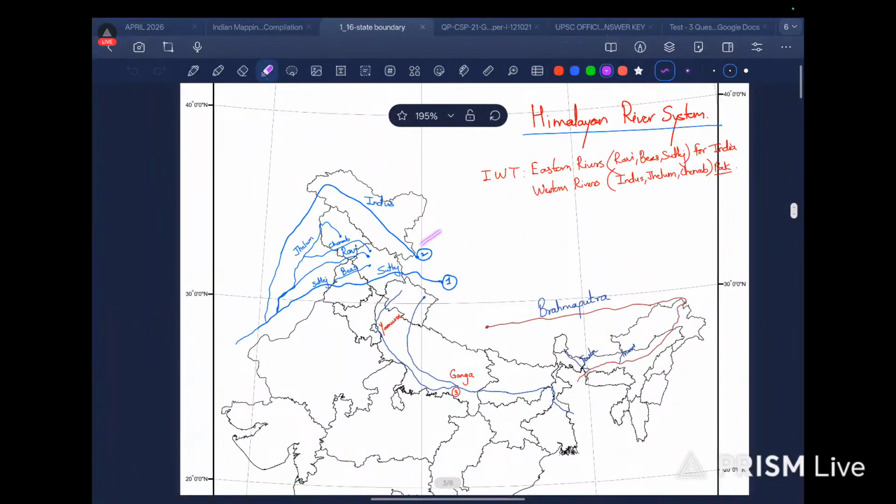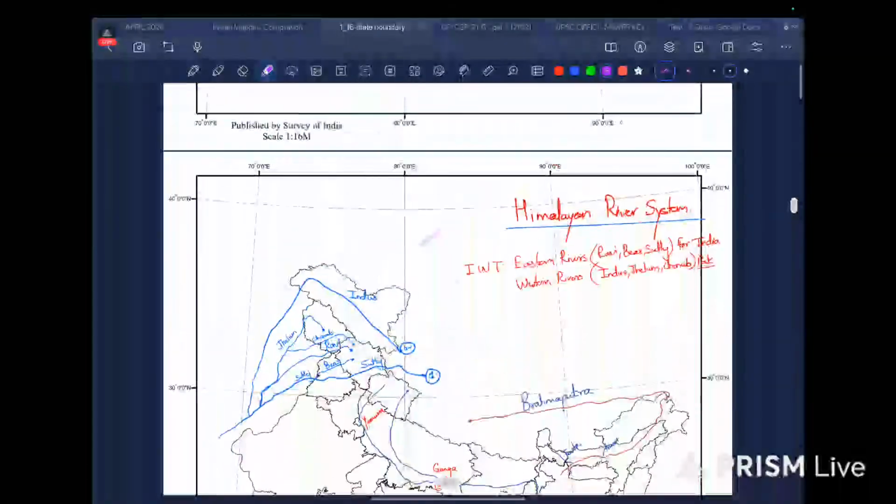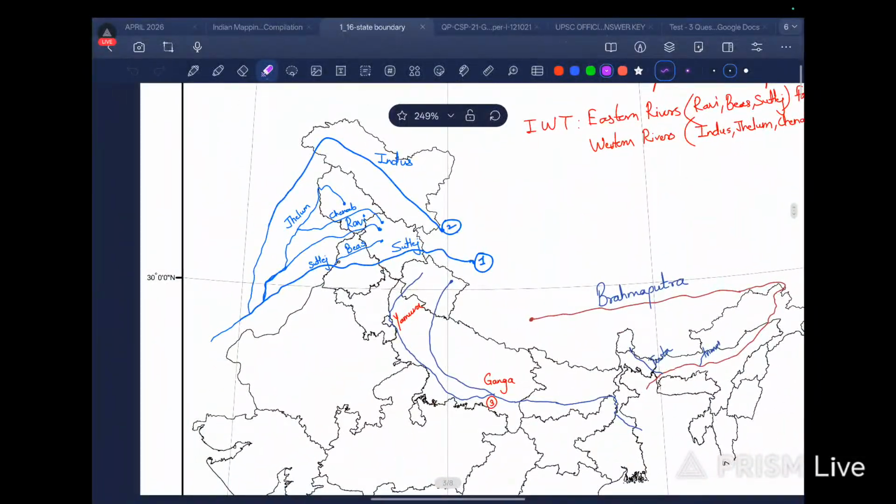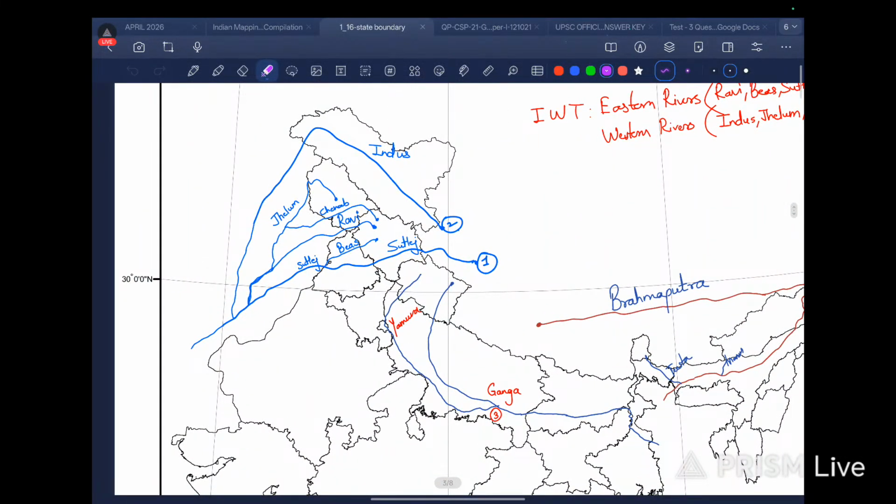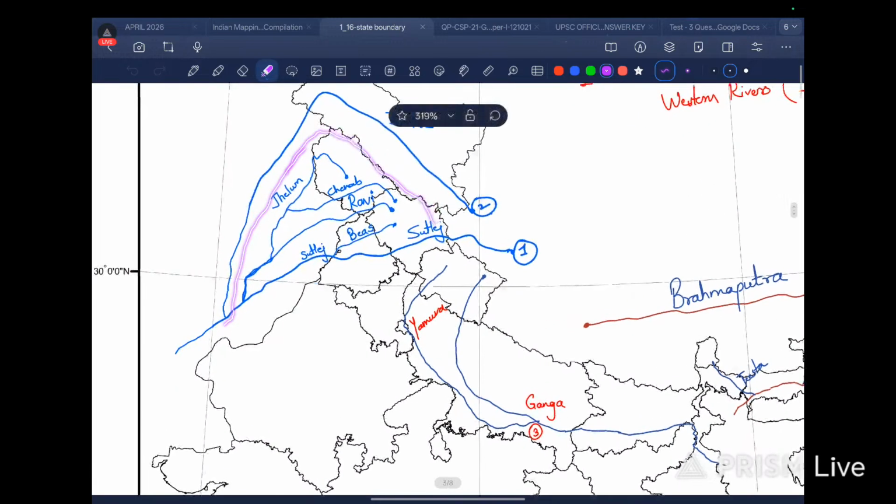This is Mansarovar, and this is Rakshastal. Okay, we need to remember Mansarovar and Rakshastal. So now we know the Indus river flows this way, then it takes a sharp turn here, and then it drains into Sutlej.